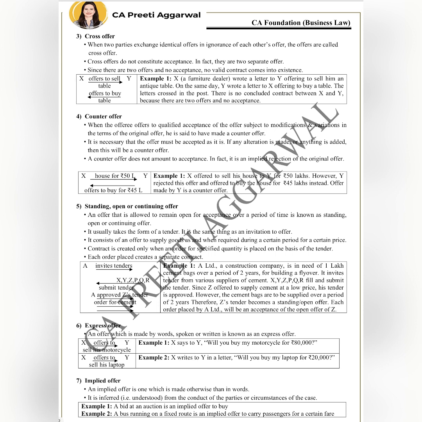Implied offer means an offer which is made otherwise than in words. Words are not used. It is understood from the action, the conduct of the parties, the circumstances of the case. Now, bidding at an auction. Okay, now tell me, when I call people to bid, it's an invitation to offer. When people bid at the auction, that is offer, which can be either accepted or rejected by the auctioneer. So bidding is actually an offer. Okay, so bid is an offer.